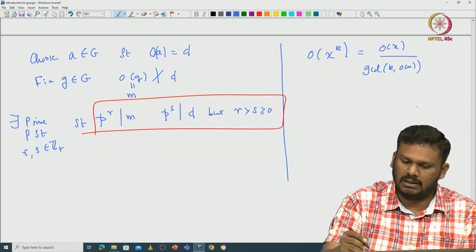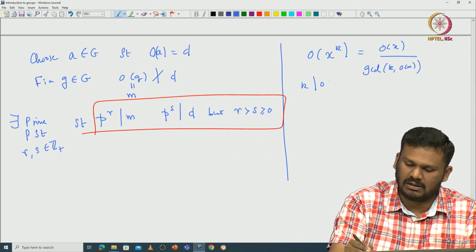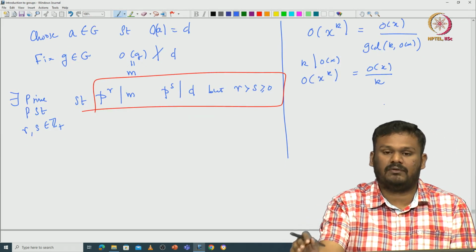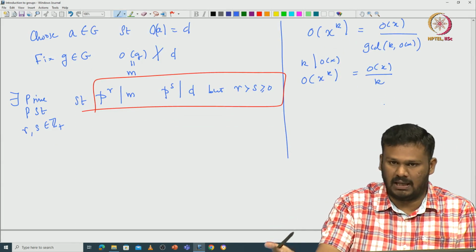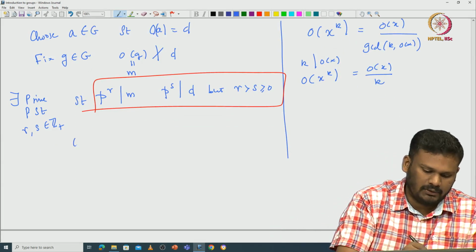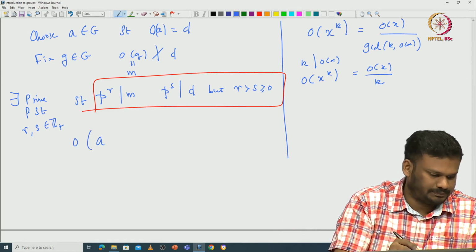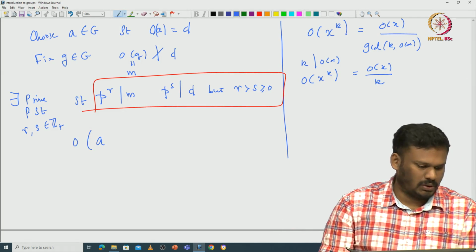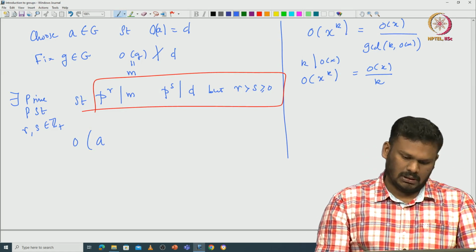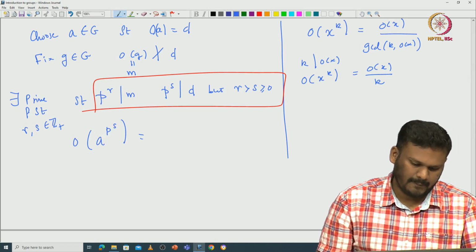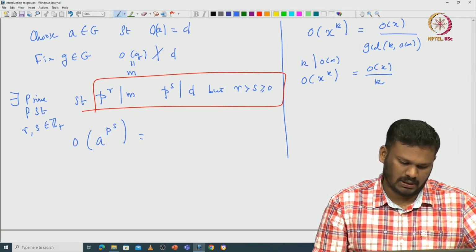In particular, if you take k to be a divisor of the order of x, then the order of x power k is going to be the order of x divided by k, because the GCD of k and the order of x is going to be k. So in particular, let's look at this p power s.